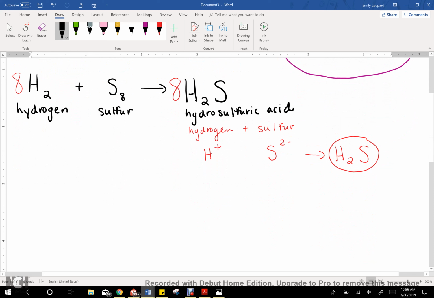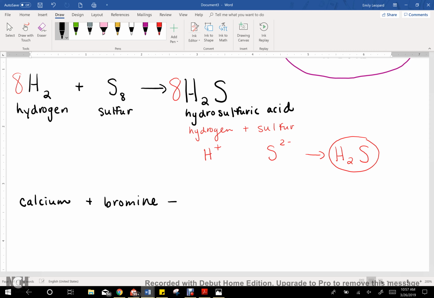Alright. So now what we're going to do is we're going to take calcium and we're going to combine it with bromine. Okay, so calcium, it's not a diatomic element, so we're just going to write Ca.